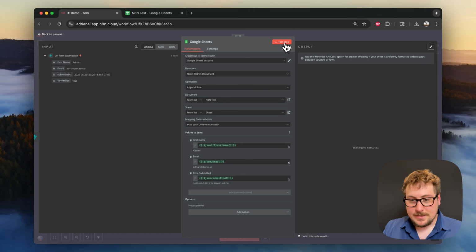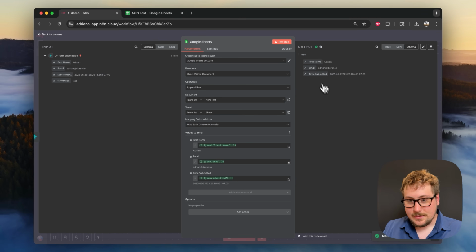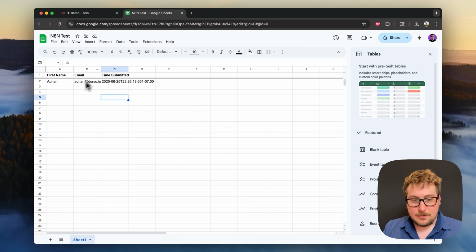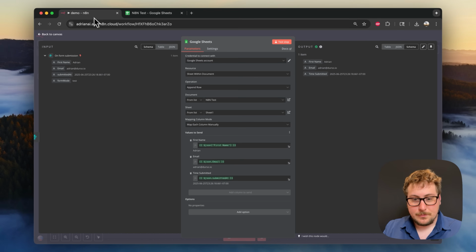Now that we have that all explained, we have all 3 variables here. I should be able to hit test step right here. It executes, and once it executes, it will tell us that it's successful. And then you go to the sheet here, and now our data is in the sheet. So this is super useful if you want to log anything onto a database that you can reference in the future. Now you can use actual real databases with this, but for most of what we're doing with prompts and everything, it's totally okay to store these in a Google Sheet in this format.